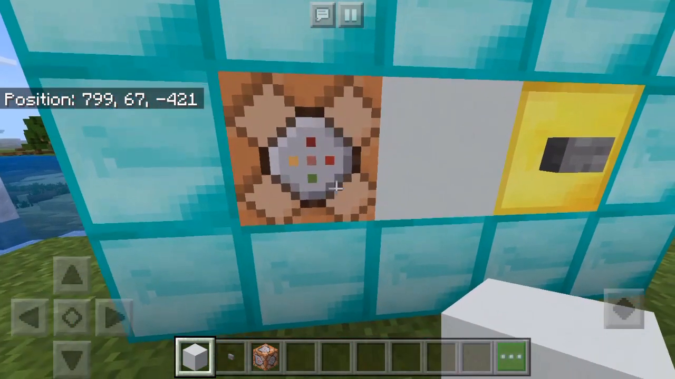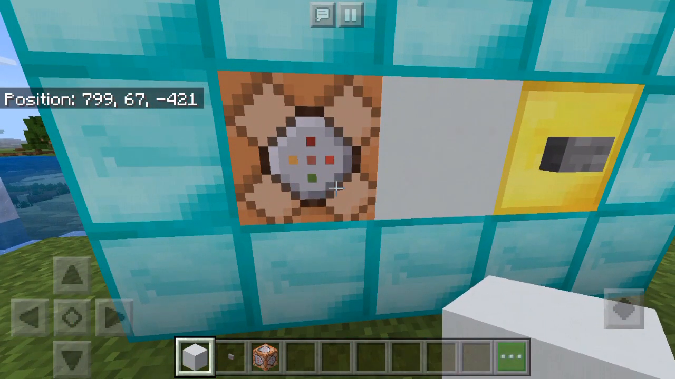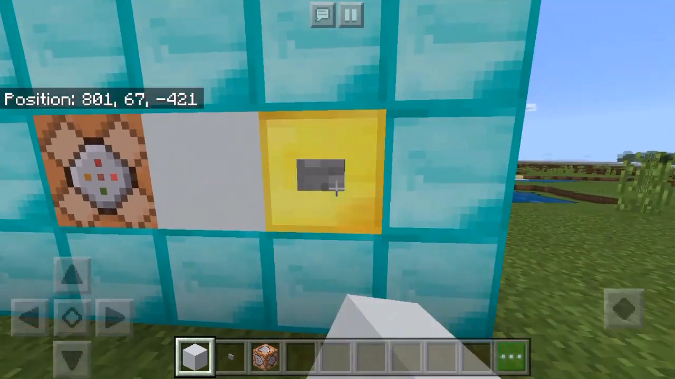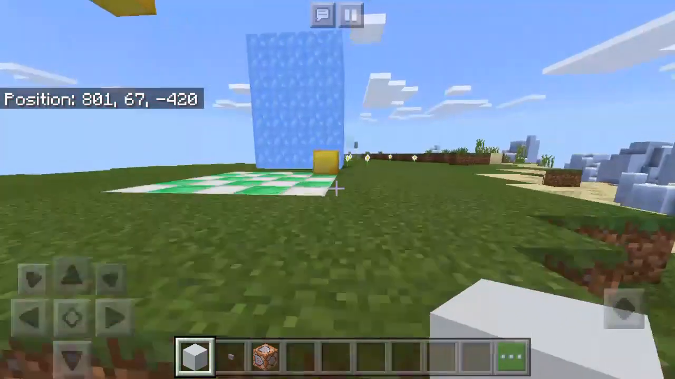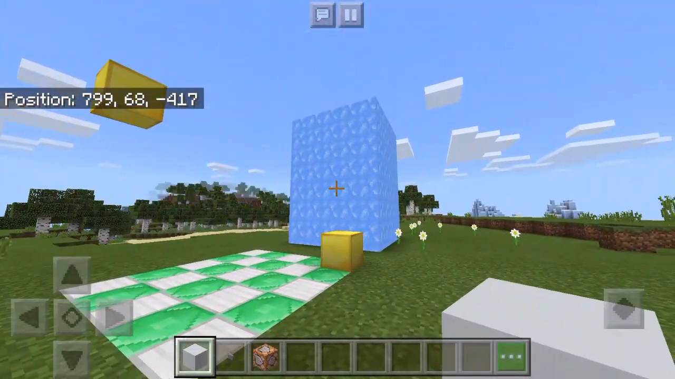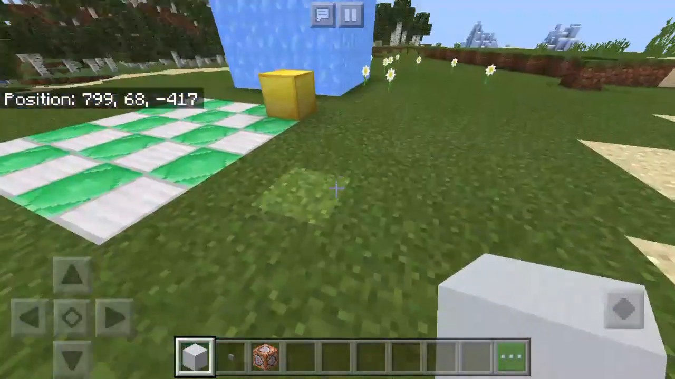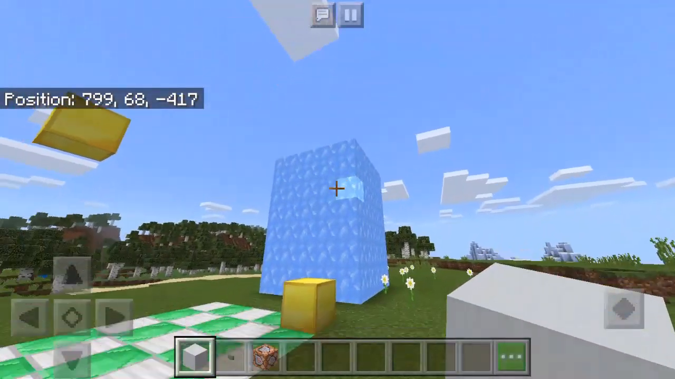So you're going to need a command block. If you're playing console, sorry, this one's not going to work for you. A choice of block and a button. So what we're doing is a fill command, so that's kind of a representation of what that would look like.